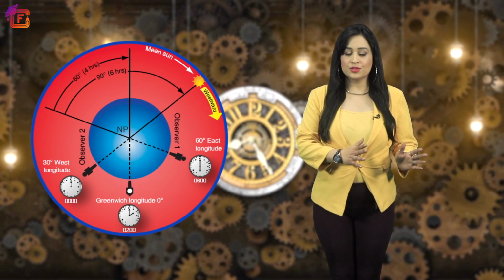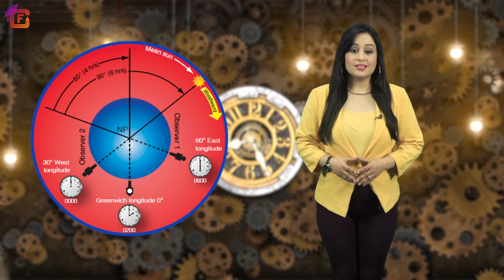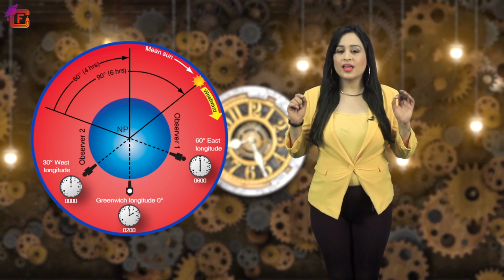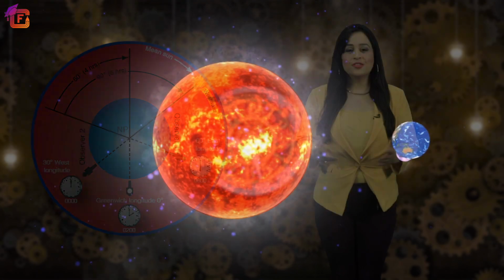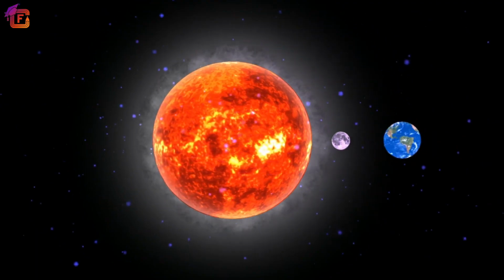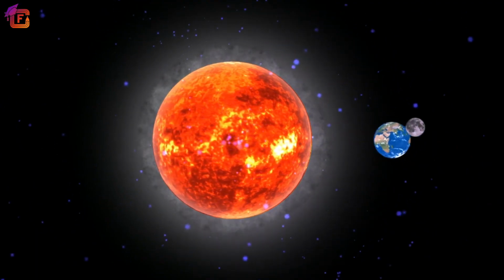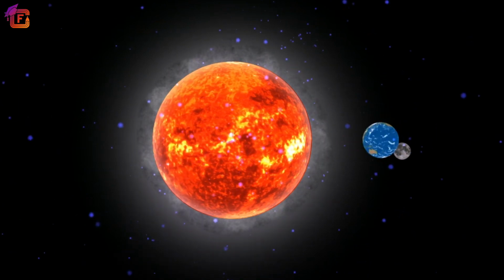In the previous chapter, we have learned about the relation between longitude and time. The time is same on every place located on the same meridian. The best way of measuring time is by the movement of the Earth, the Moon and the planets.